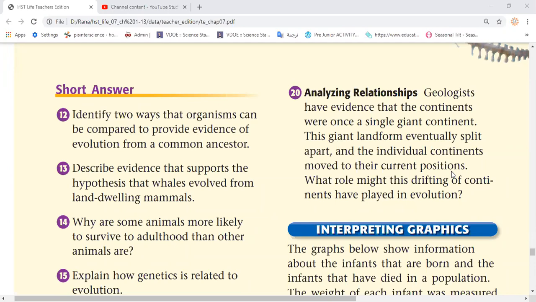Yeah, who can answer this? Yes, Farah? Big organisms separated and lived in different places, and so they would have had to adapt to different environments, and new species kept evolving. Good. So this kind of drift will play what role? It will play the role of isolation or separation, yes or no? Yeah, so this drifting can make living organisms or some individuals of a species separate, and as they separate like this, that's the first step to start evolution.